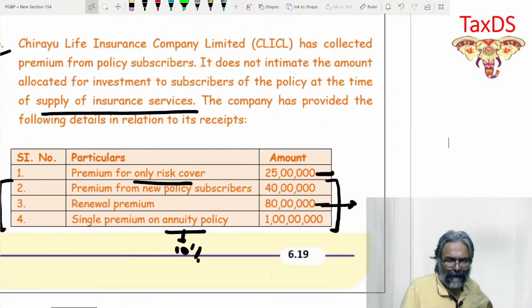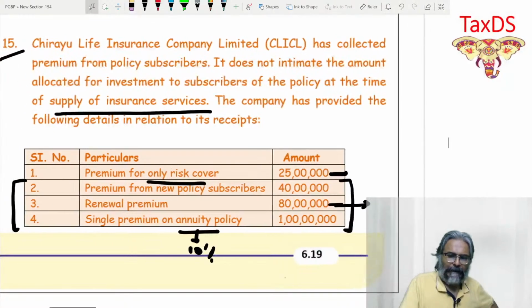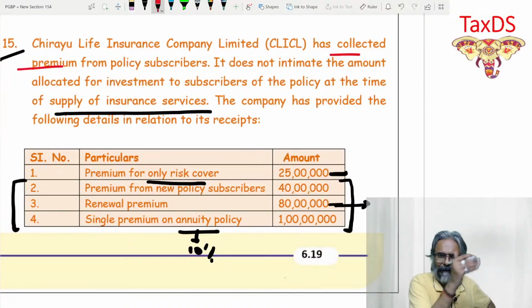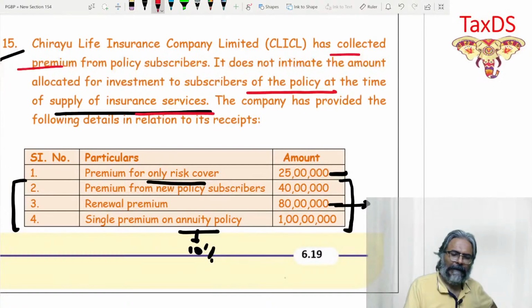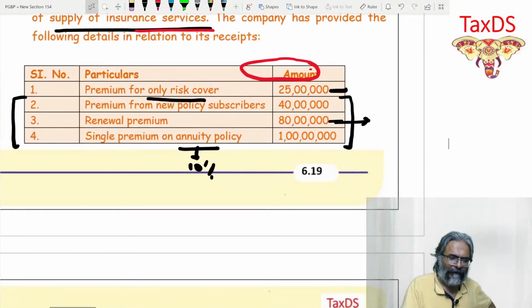Kirayo Life Insurance Company Limited has collected premium from policy subscribers. It does not intimate the amount allocated for investment to the subscriber of the policy at the time of supply of insurance services. The company has provided the following details in relation to its receipts. Premium for only risk cover: students, this risk cover is in any case fully taxable. The entire 25 lakhs would be the value of taxable service. For risk, we have already seen that.